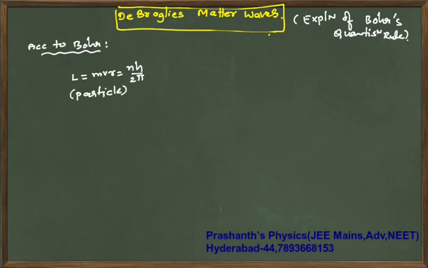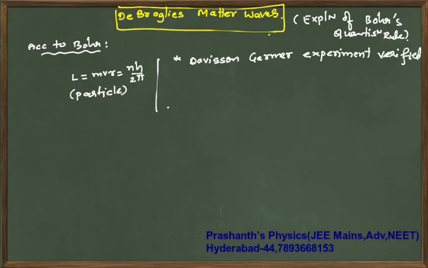But the Davisson and Germer experiment later verified the wave nature of electrons. I will talk about it later, but there is something called the Davisson and Germer experiment, which verified the wave nature of electrons.